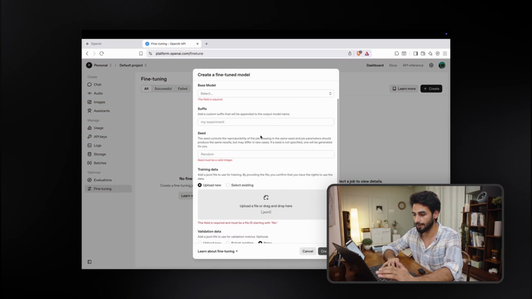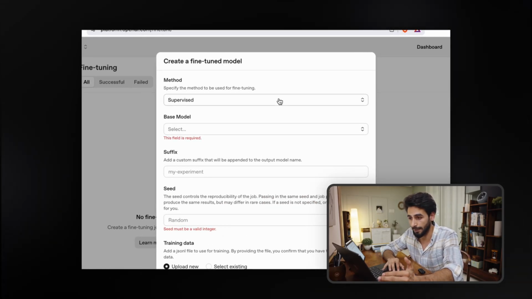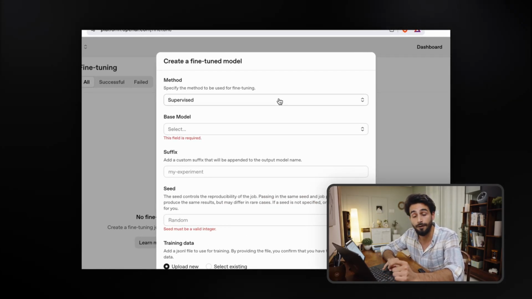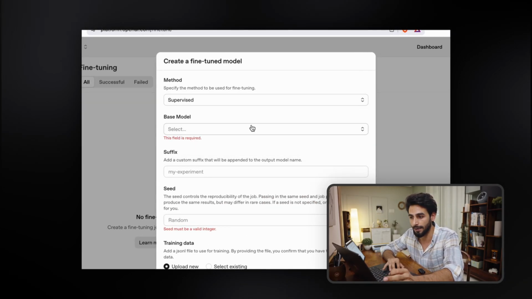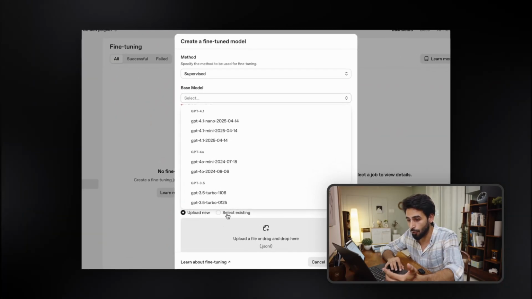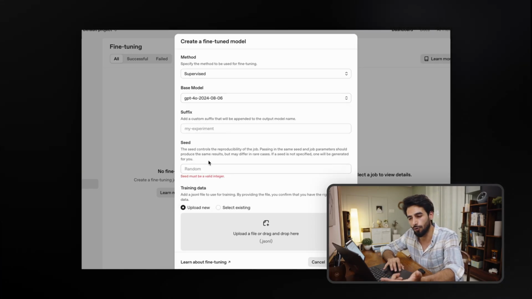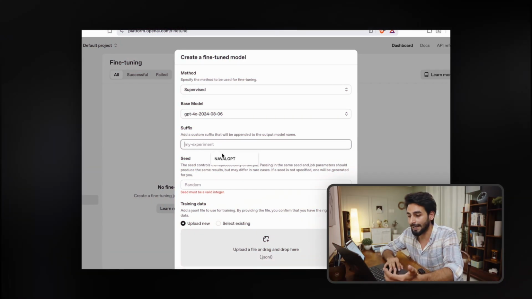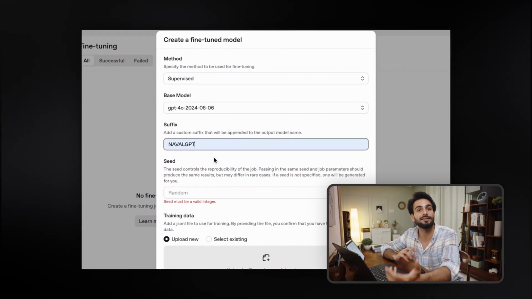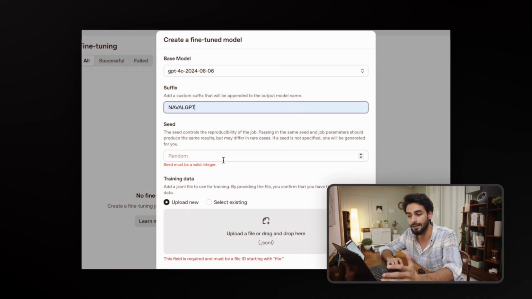Now you can see this create a fine tune model, and we are going to use which method? Supervised. The base model we are going to use is GPT-4o mini or 4o. Which one should we use? We should go for 4o. Suffix means the name of this fine-tuned model. As of now, we will set it as NavalGPT, because this GPT is going to talk like Naval Ravikant.